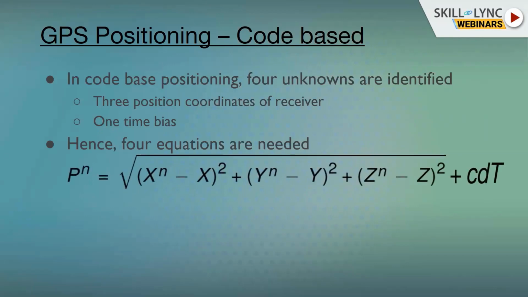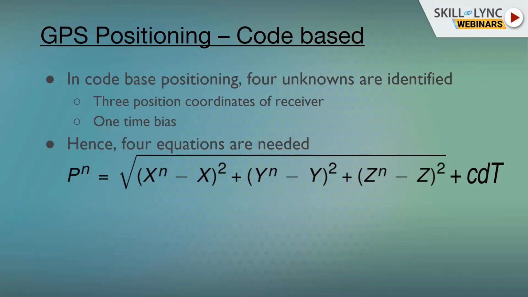So look at it, Pn. Pn is the distance between the nth satellite and the receiver. So n is the name of a satellite. For example, at a particular location, say 5 satellites are visible. Those 5 satellites can be the 1st, 3rd, 7th, 12th, and 28th. So the value of n can be 1, 3, 12, and so on.